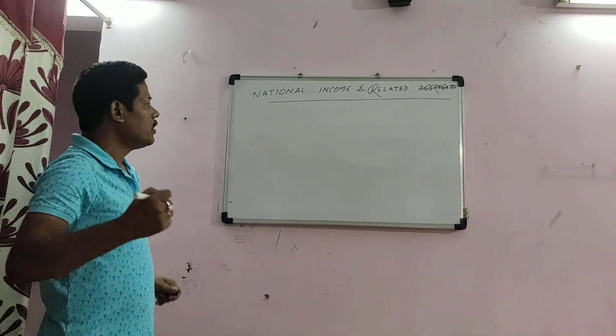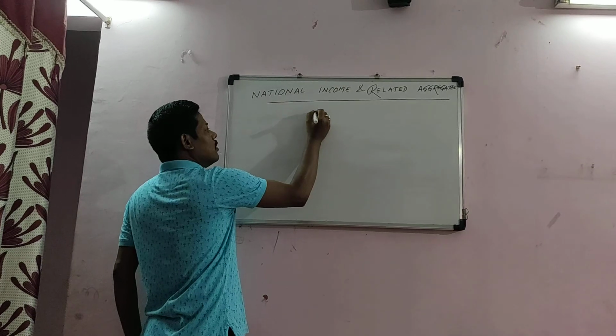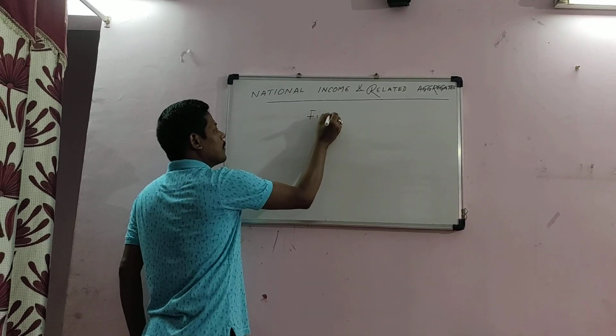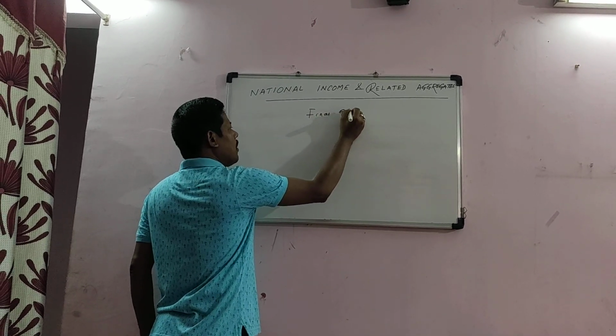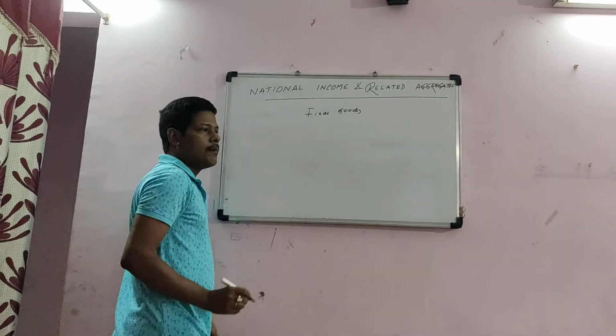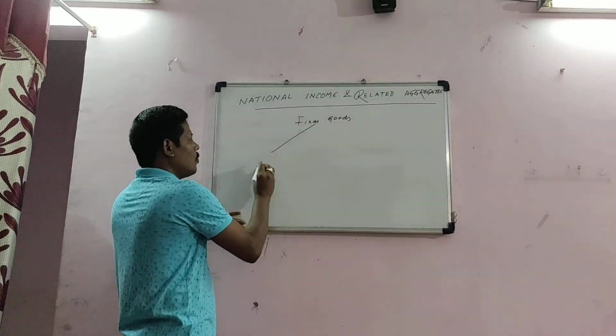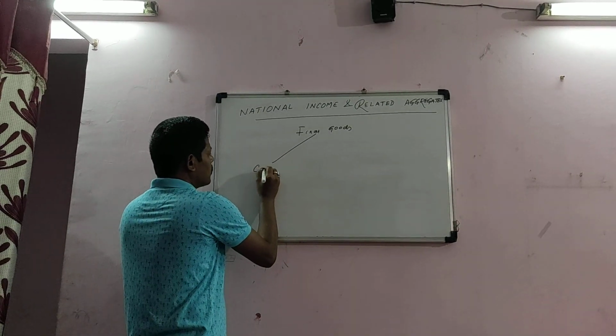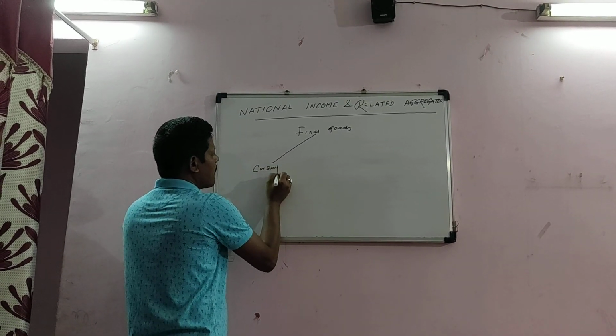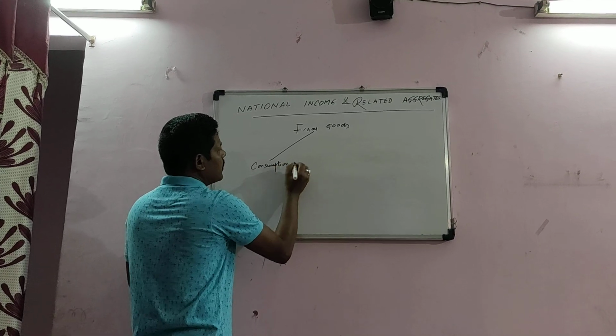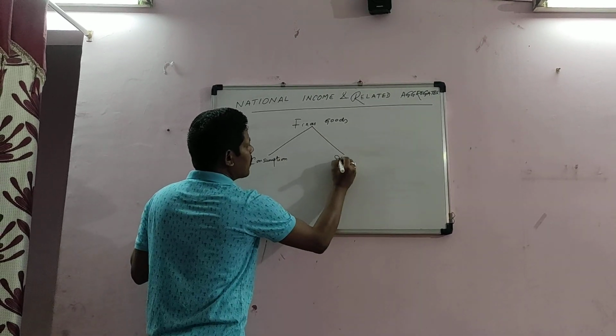So you see these final goods. Now we are taking final goods. Final goods, as I have already told, have two uses. One is for consumption purpose, another is for investment purpose.